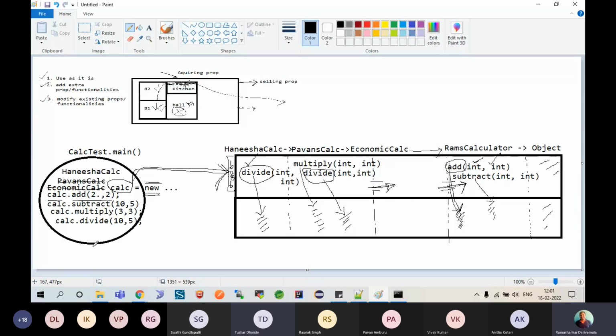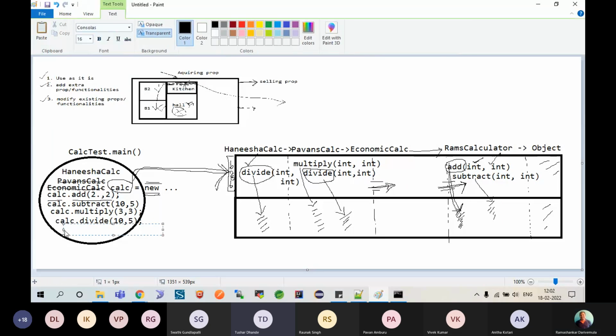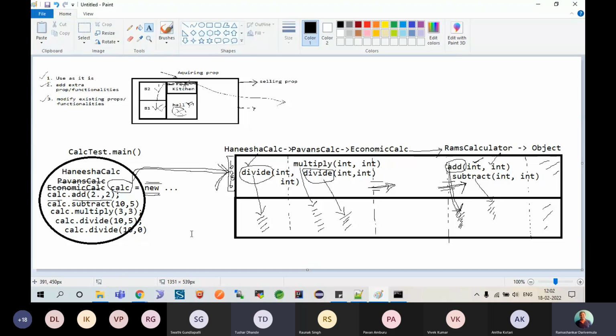When somebody asks for the division method, saying calc.divide(10, 0), even if you are supplying 0, the call is still coming to the calc object, and then it points to here and it is asking for the divide method. Is there a divide method here? Yes, it is. Will I go to my next block of memory?